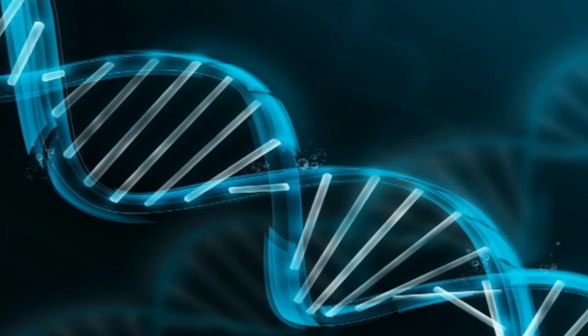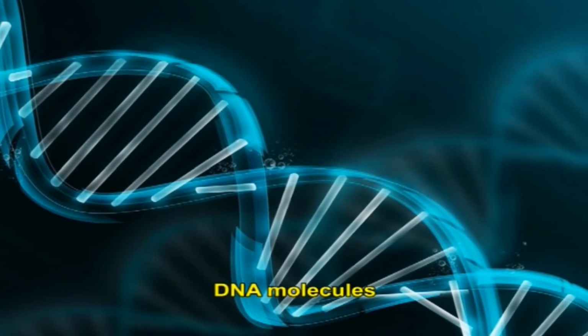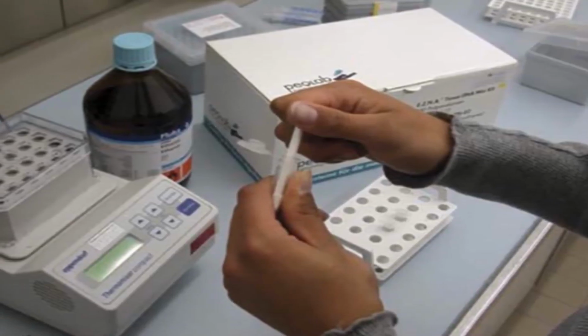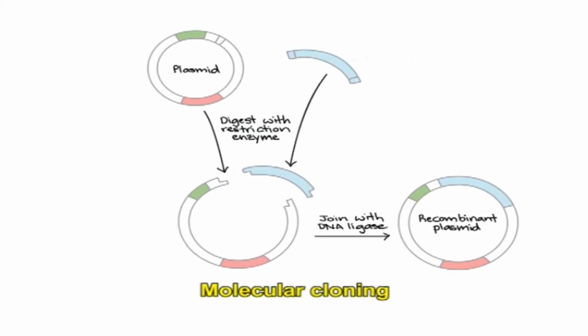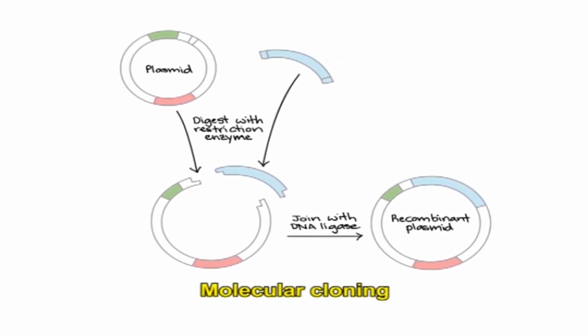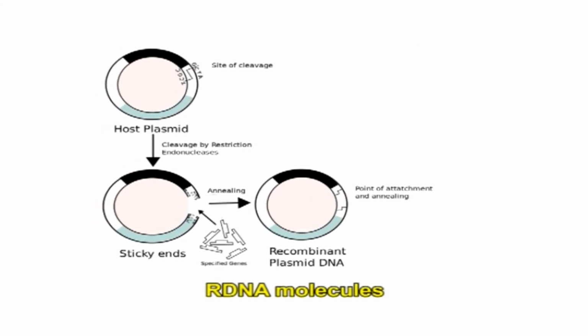So, in this session we discussed the features, constituents and formation of rDNA. The genetic information needed to create an organism is kept in DNA molecules. rDNA molecules are DNA molecules formed in the laboratory by using genetic recombination, like molecular cloning, to bring together genetic material from multiple sources. Sometimes rDNA molecules are called chimeric DNA.